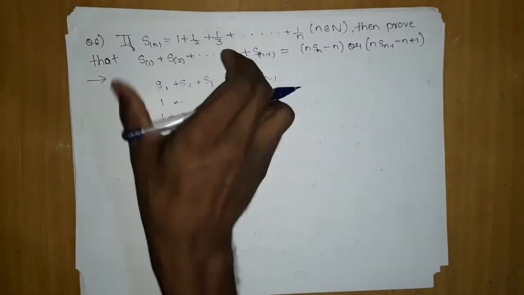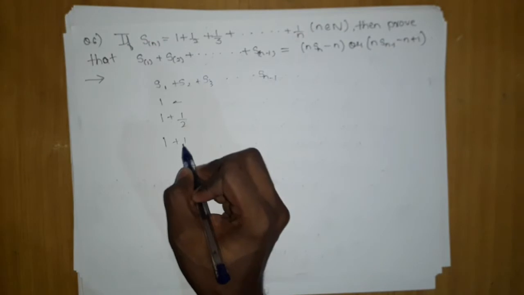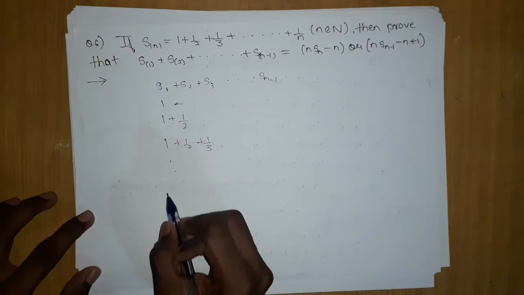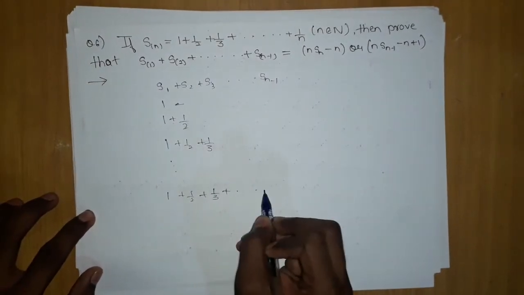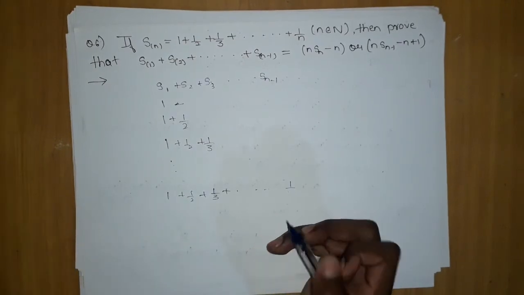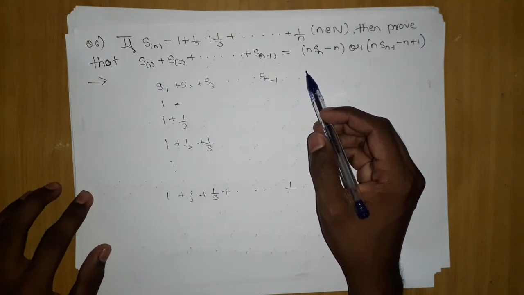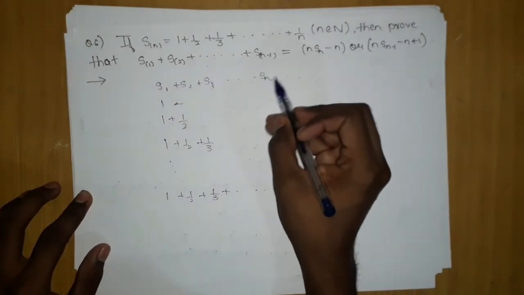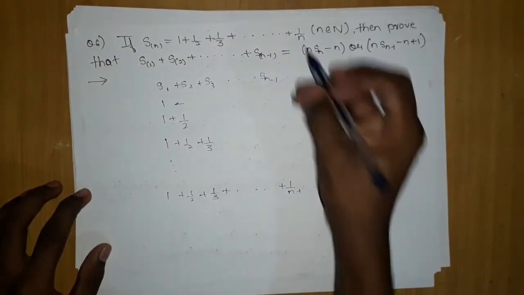Okay, when they ask you such things, sums, like n minus 1 till Sn sum, then do this: 1 plus 1 by 2 plus 1 by 3, and so on, and it will go till the end. And what will be the last? 1 plus 1 by 2 plus 1 by 3 and so on till 1 upon n. Okay, and it will go on till Sn minus 1, so we will have n minus 1.